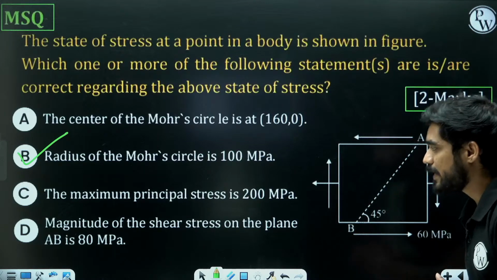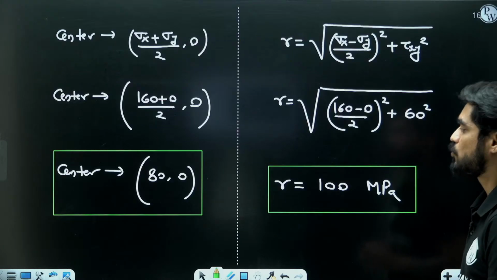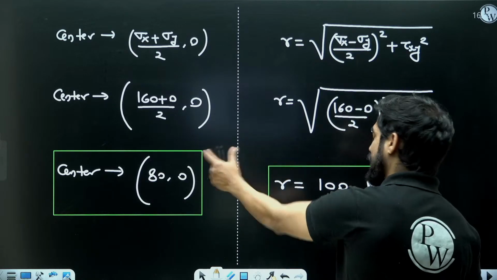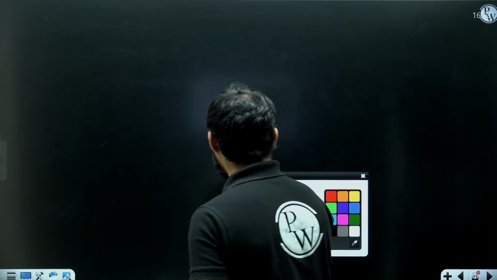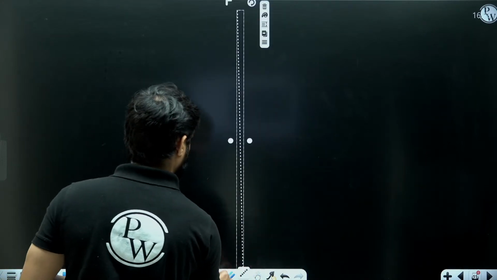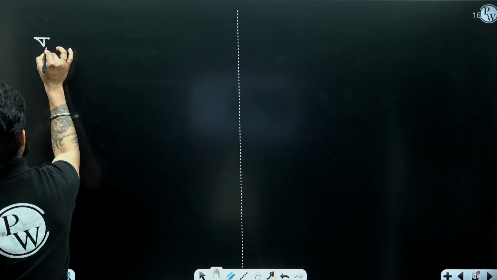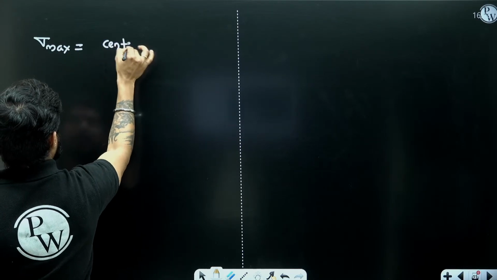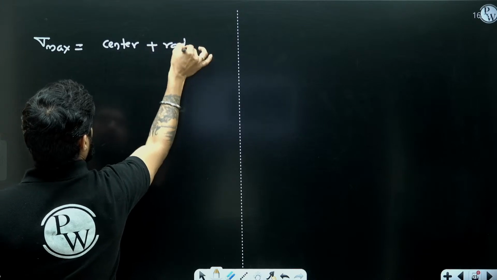Now the third statement, maximum principal stress is 200 megapascal. Now as you have the radius and the center, it is very easy to find out the maximum principal stress, right? What will be sigma maximum? Both are positive, so it will be center plus radius.